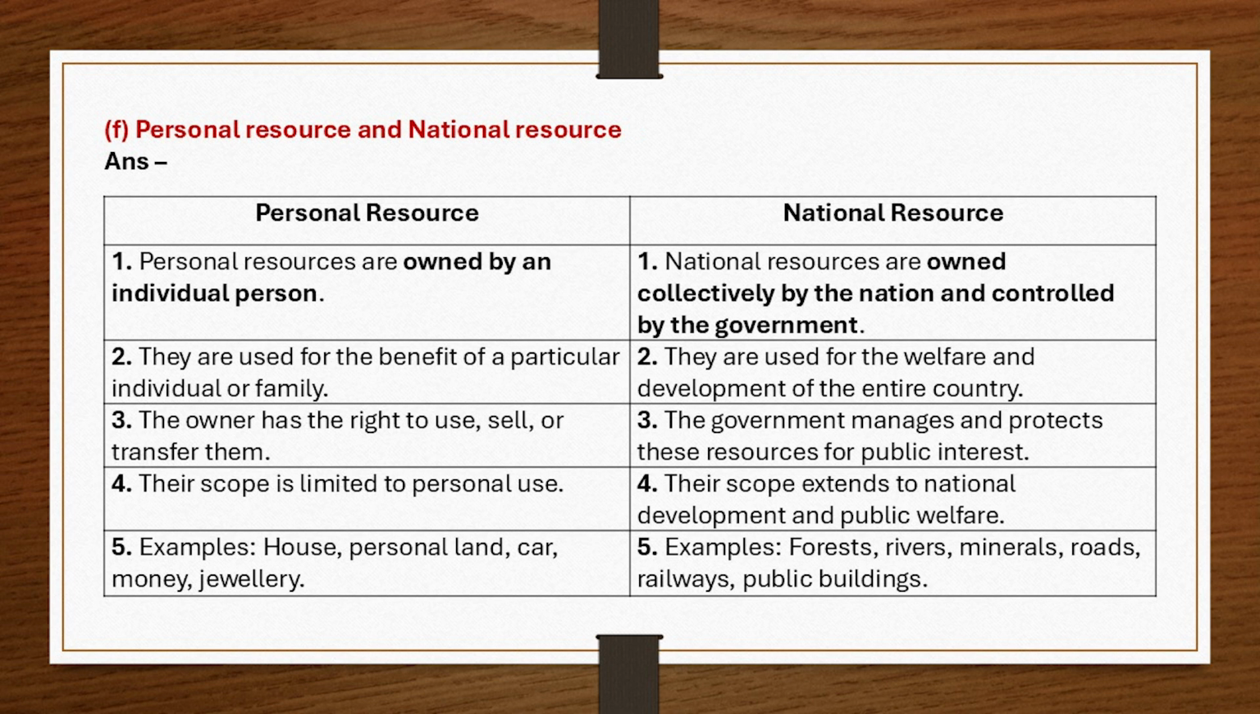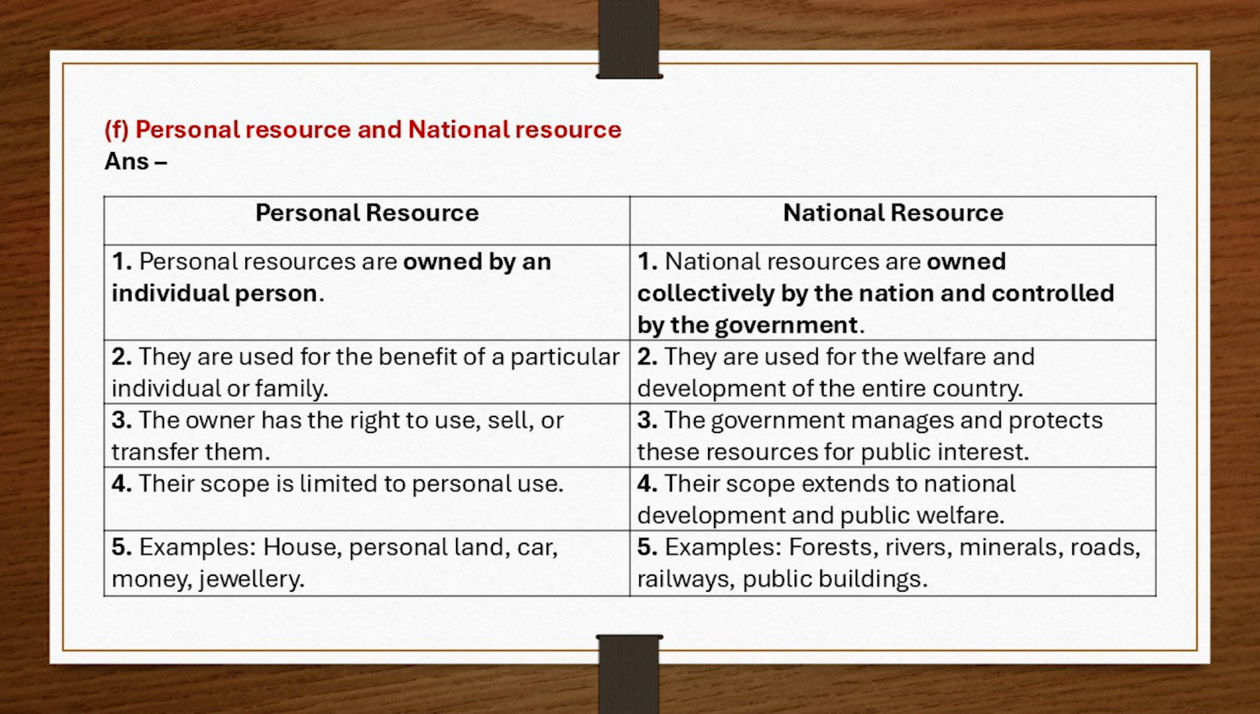F. Personal resource and national resource. Answer. Personal resource. National resource. 1. Personal resources are owned by an individual person. 1. National resources are owned collectively by the nation and controlled by the government. 2. They are used for the benefit of a particular individual or family. 2. They are used for the welfare and development of the entire country.